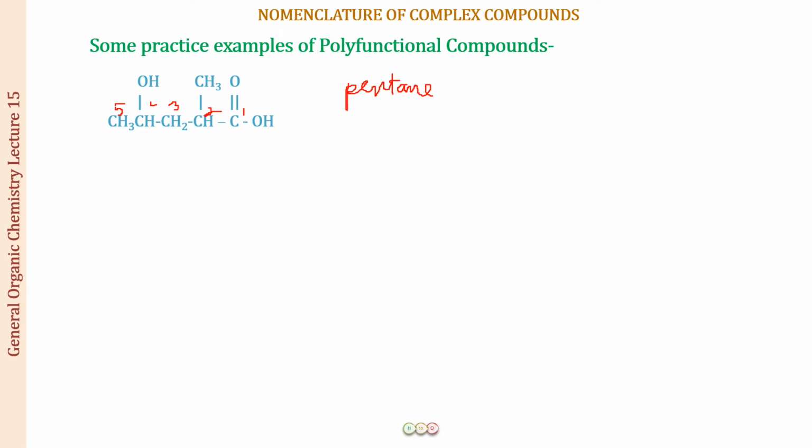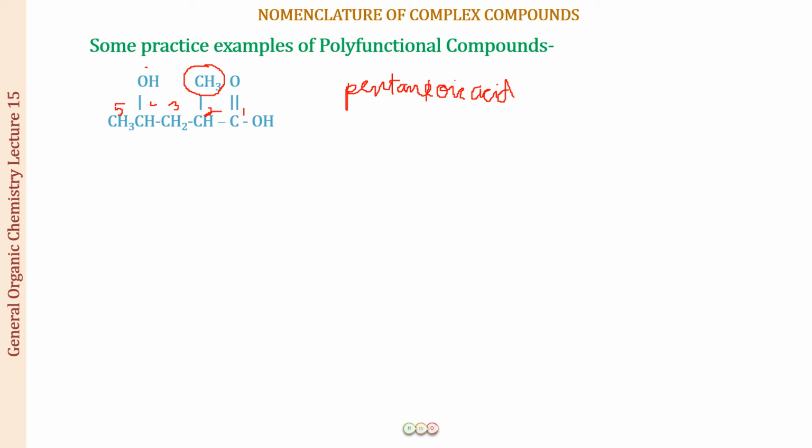Now you know that. So we are going to write the oic acid for the carboxylic acid group, because the E and the next letter is a vowel, so you are not going to use them together. So we are going to cancel out this E. So this becomes pentanoic acid. Now after that, what you have to see is what is left behind. They are to be treated as substituents, whether it is a functional group, an alkyl group, a nitro group, or an alkoxy group. Whatever is left behind is a substituent.